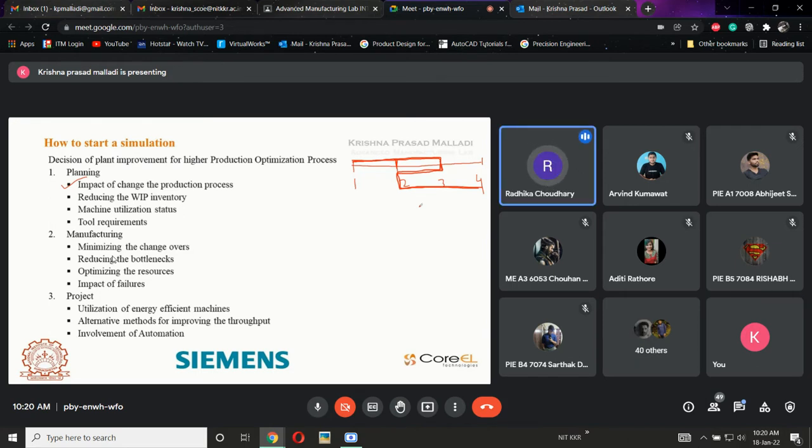There's a bottleneck at 2 and 3. Machine 2 is taking input from 1 and 3 both, so the speed of 2 will be slow, which will affect the production rate.